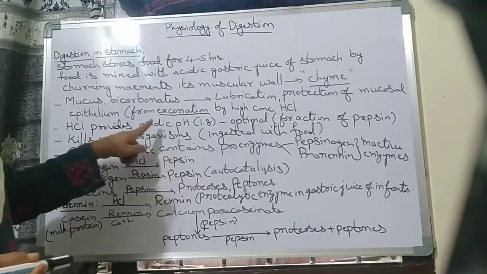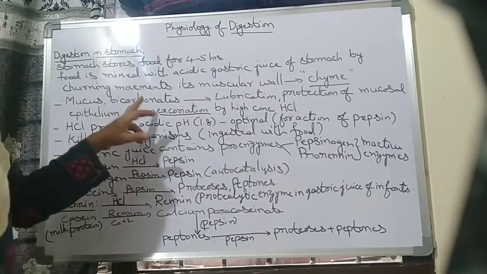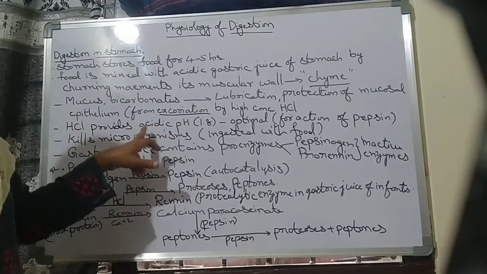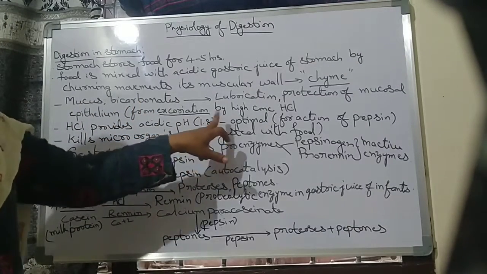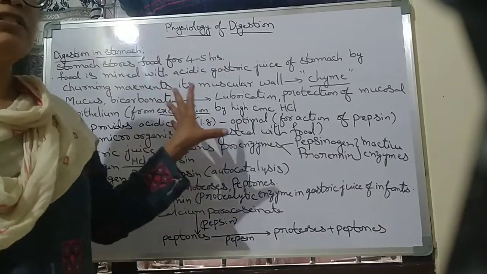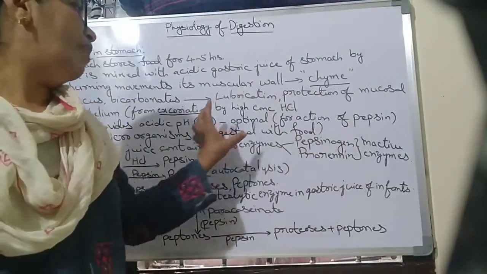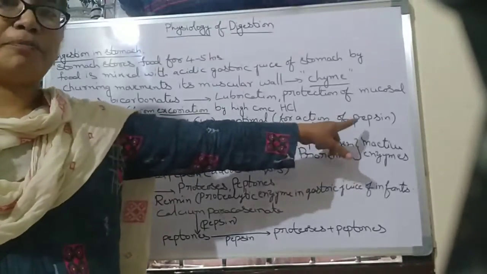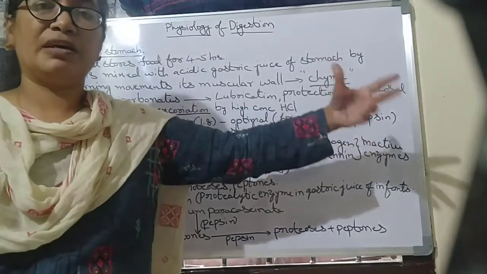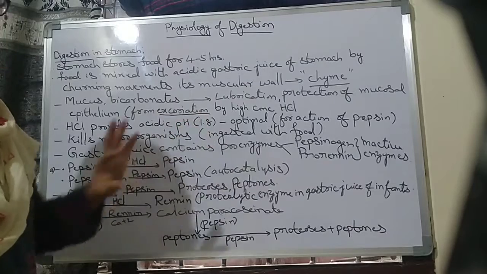Next, HCl provides acidic pH. The HCl present in the stomach region makes the acidic pH about 1.8. It is the optimal pH for the action of pepsin. Why? Because for the action of the pepsin enzyme, the HCl makes the acidic pH 1.8.